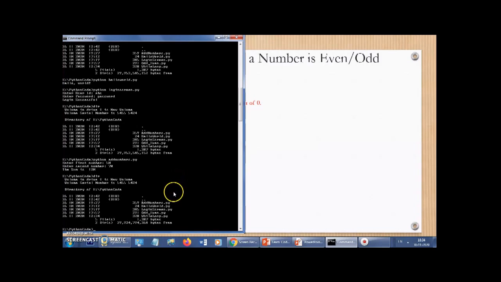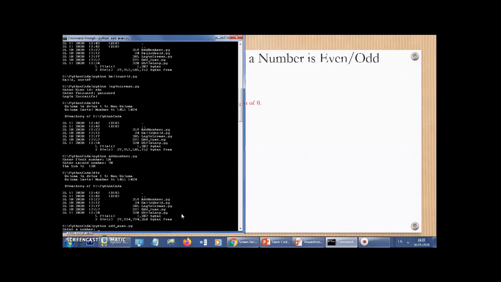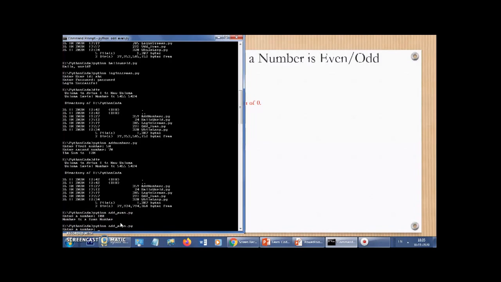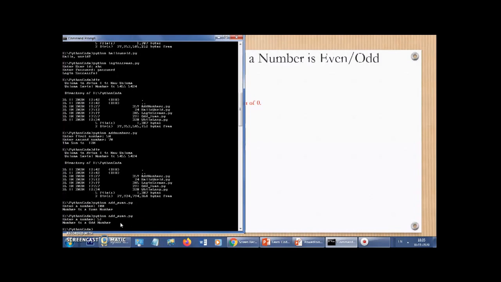The code for this particular functionality, sample 4, is odd_even.py. So let's run this, python odd_even.py, right? So I'm running this code. It's seeking a number from me. Let's enter 100. 100 is an even number. So the result is on expected lines, number is an even number. Let's run this code once again. Let me enter 51, right? It should be an odd number. Number is an odd number, right?